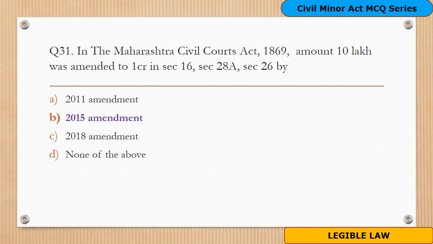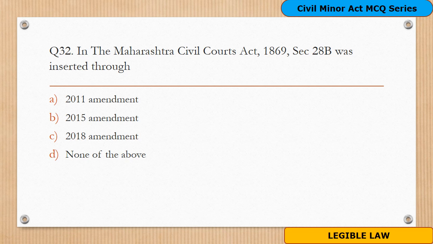And the answer is 2015 amendment. So through the 2015 amendment, the amount 10 lakh was increased to 1 crore in Section 16, Section 28A and Section 26 of the Maharashtra Civil Codes Act 1869.